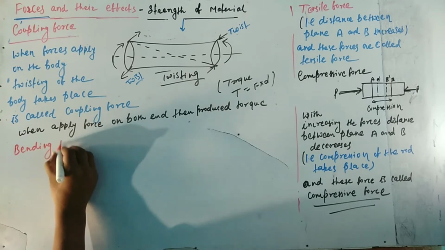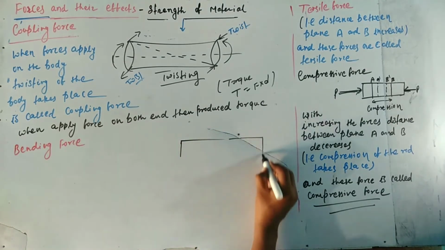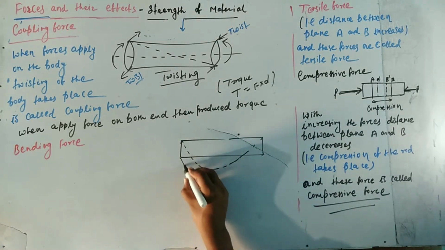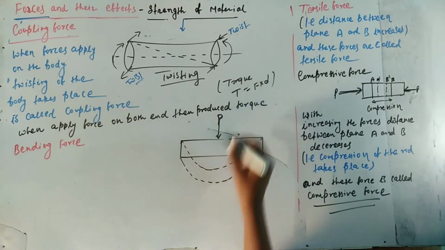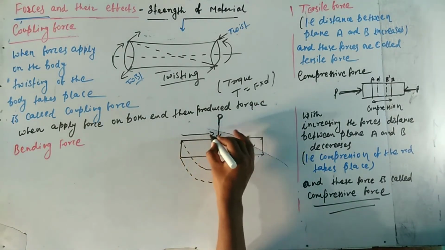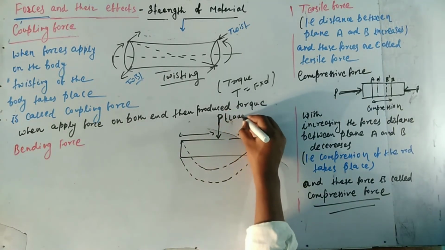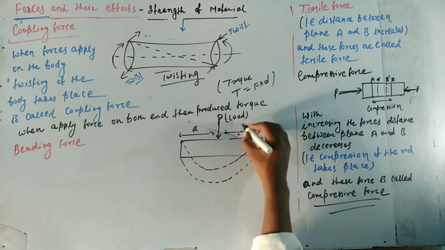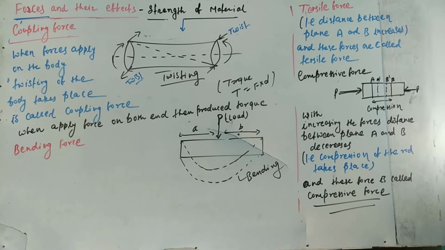Next force is bending force. So for bending force, again we take a body, that is you can say bar or rod. When we apply the force on the rod, then the distance between A and B is different. So we can say if force is applied on an object at a number of different distances, then force into distance equals moment. Here bending of the rod takes place.